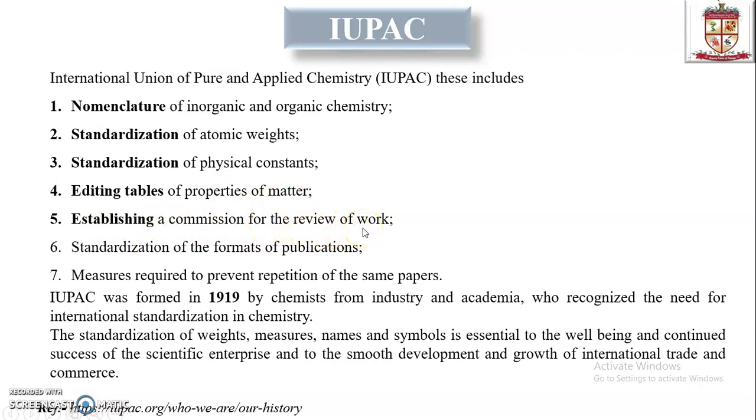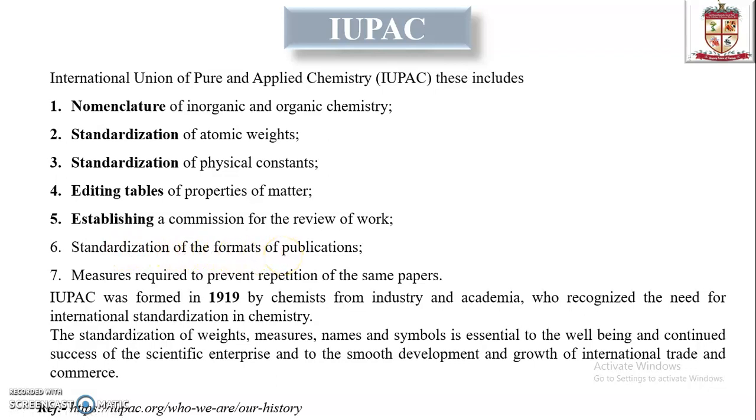That means where scientific work is done and they prove it has a certain kind of biological activity, they form a commission to review the work. That means whether it is original work or may be fake work. Standardization of formats of publications.